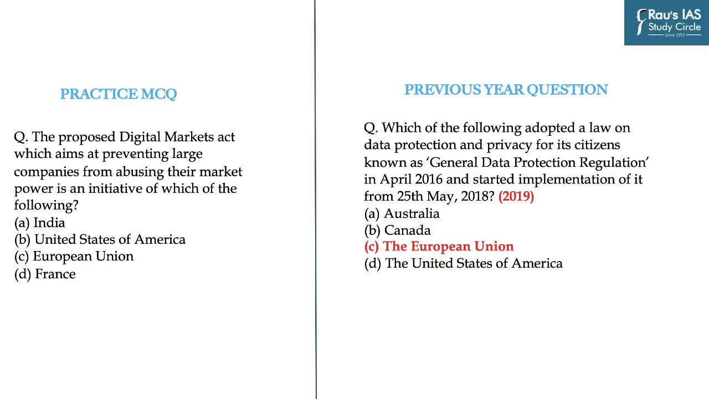Apart from this, the article also mentions the Digital Markets Act. Now generally, the legislations created by developed countries are not important unless, for example, in 2019, UPSC had asked a question on the General Data Protection Regulation. And so this editorial mentions the Digital Markets Act, which aims at preventing large companies from abusing their market power, and it is of course an initiative of the European Union, which aims to ensure a higher degree of competition in European digital markets by preventing large companies from abusing their market power and by allowing new players to enter the